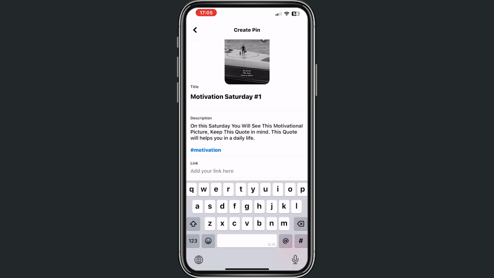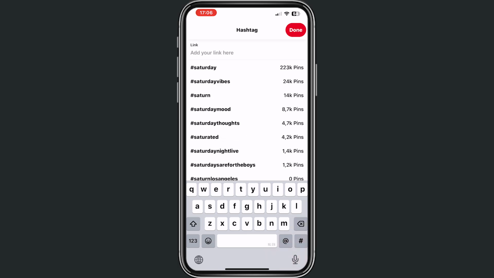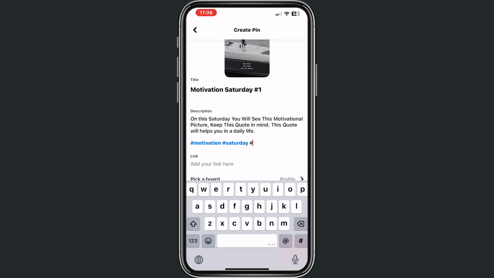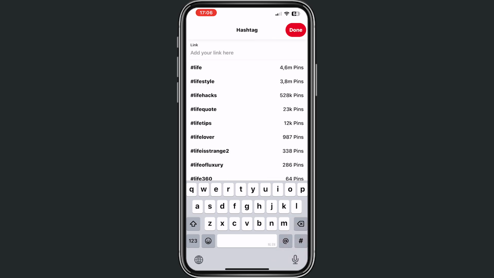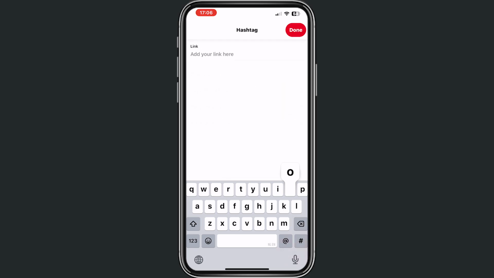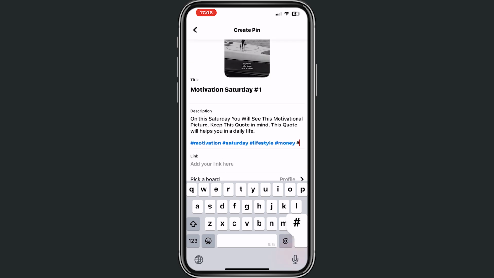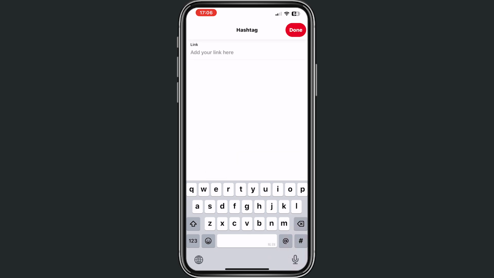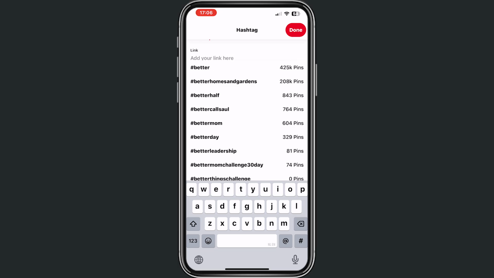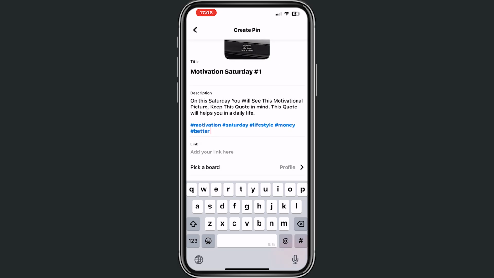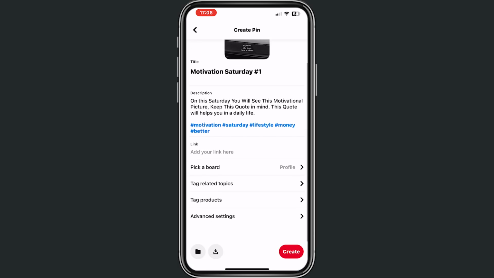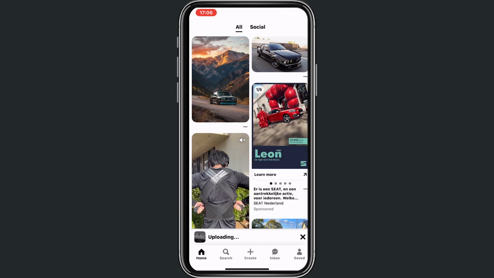And right now we want to add as many hashtags as possible. So we have motivation, we want to add Saturday, we want to add lifestyle, we want to add money, we want to add, let's say, better life, something like that. Oh, that is not there. No hashtag better. But you can add as many hashtags as possible. Then after that, do create.